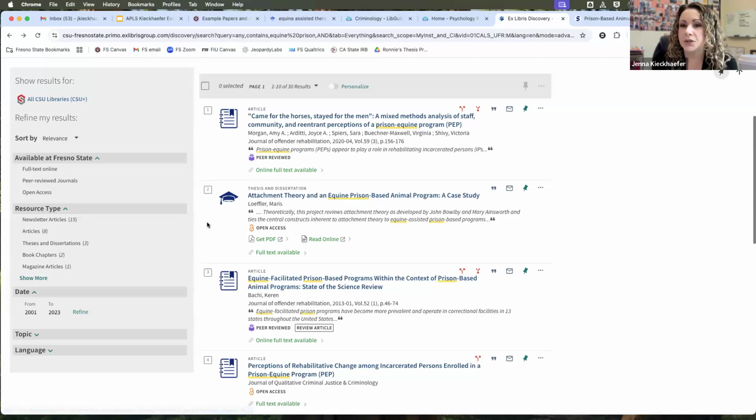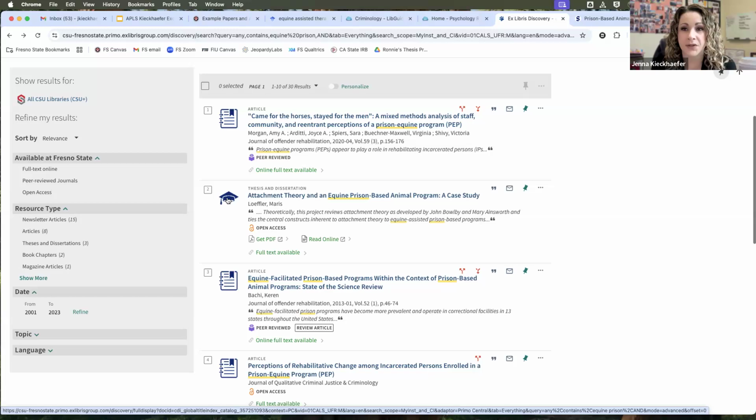Theses or dissertations are what master's or PhD students have to do in order to graduate from their programs. These are often, pretty much always, longer than actual journal articles because, as a student about to get a graduate degree, you have to show your mastery of the field.